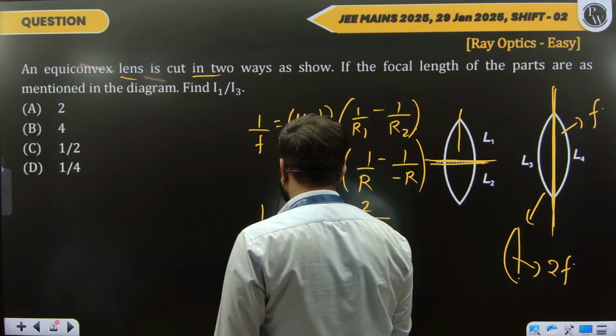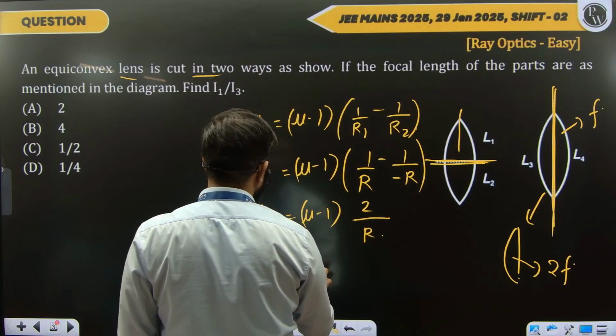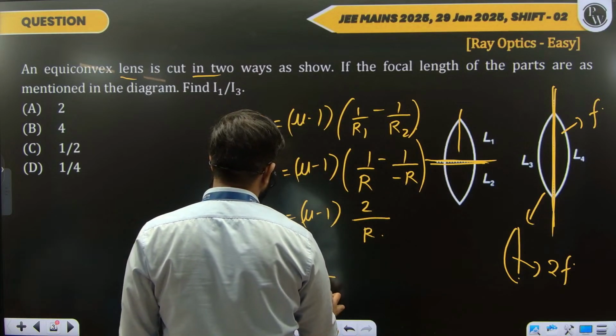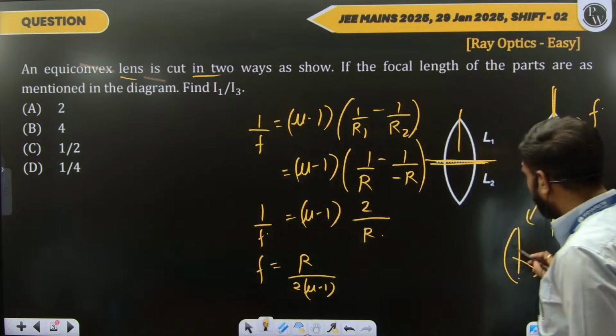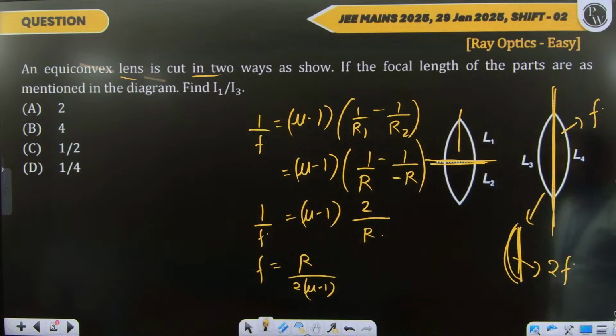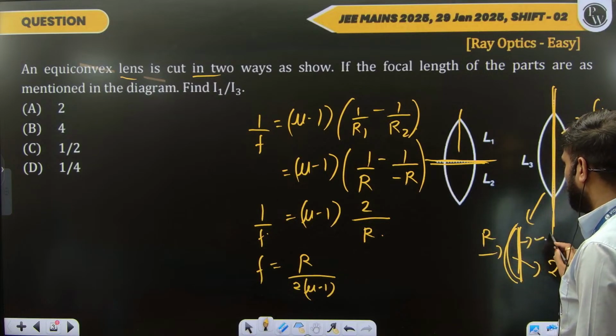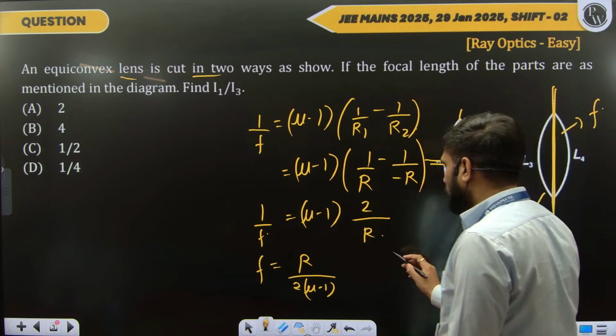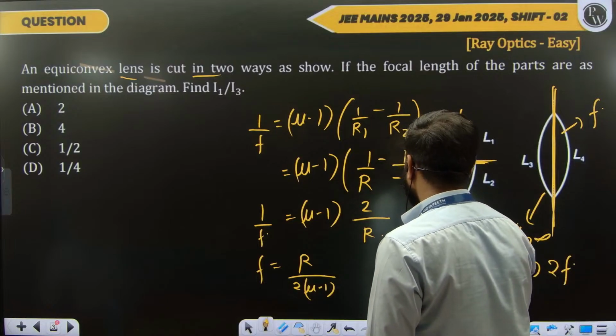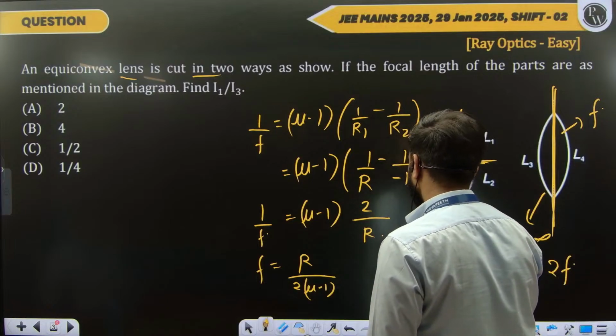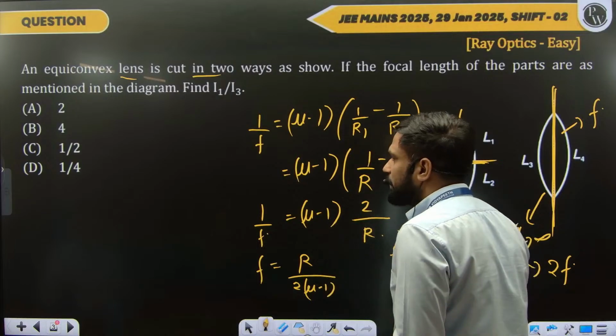So the focal length of the equiconvex lens is r upon 2 times (mu minus 1). While if we make it a plano-convex lens, the first curvature is r, but the other curvature will be infinite. So its focal length is going to become r upon (mu minus 1), which is just twice the previous one.